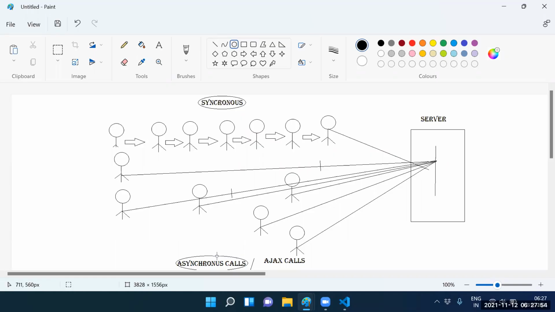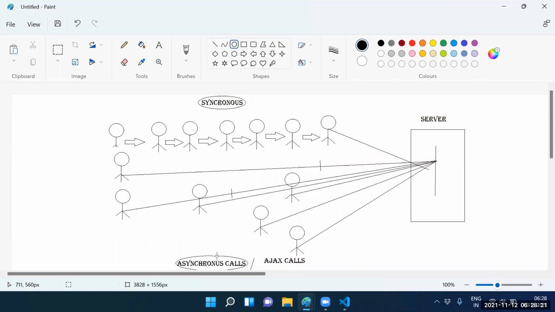Guys, by seeing this, which one is suggestible, synchronous or asynchronous? Asynchronous is suggestible. Synchronous is not suggestible. Never go for synchronous calls. And one more point, guys, think and tell me the answer. Which one is faster, synchronous or asynchronous?